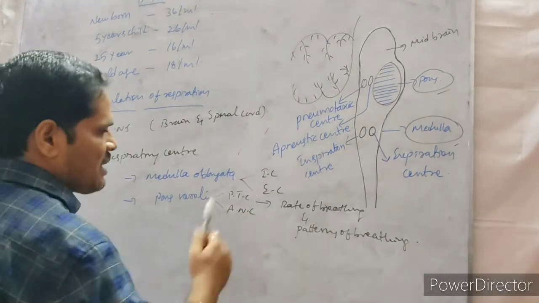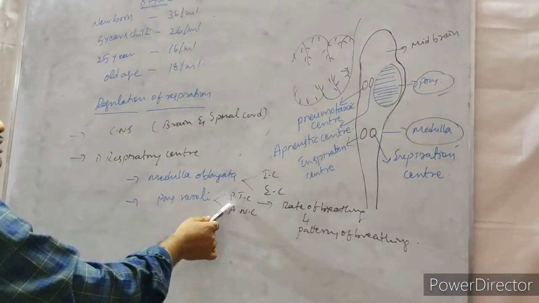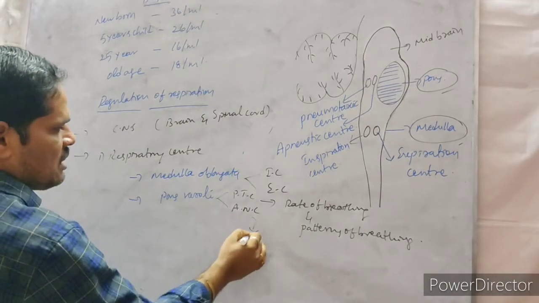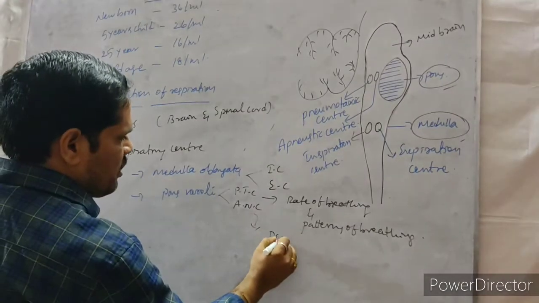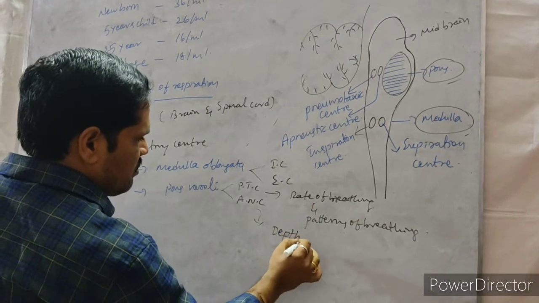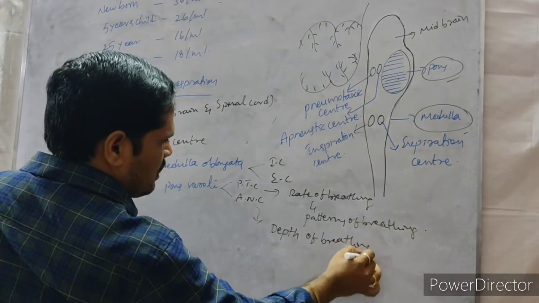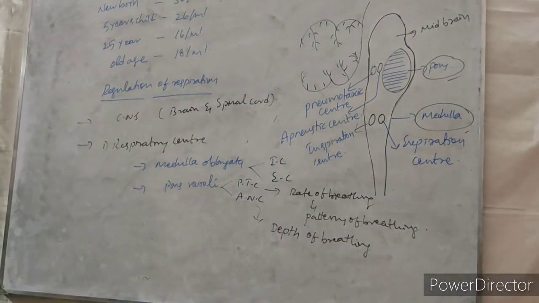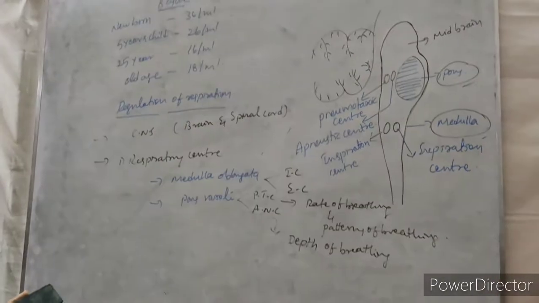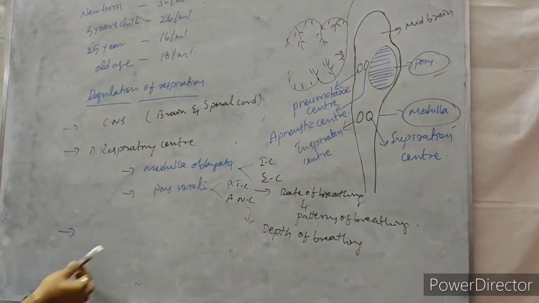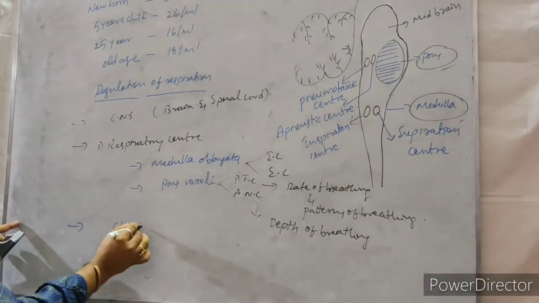Rate of breathing and patterns of breathing is under the control of pneumotaxic center. The next one, apneustic center, is used for depth of breathing. After the respiratory center, we move to the chemosensitive center.